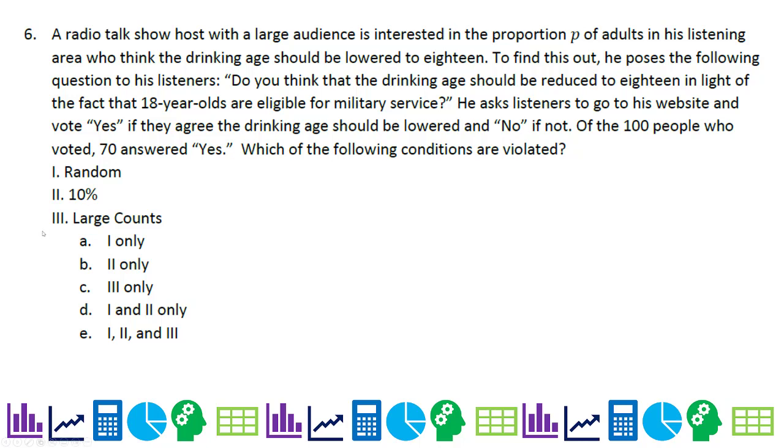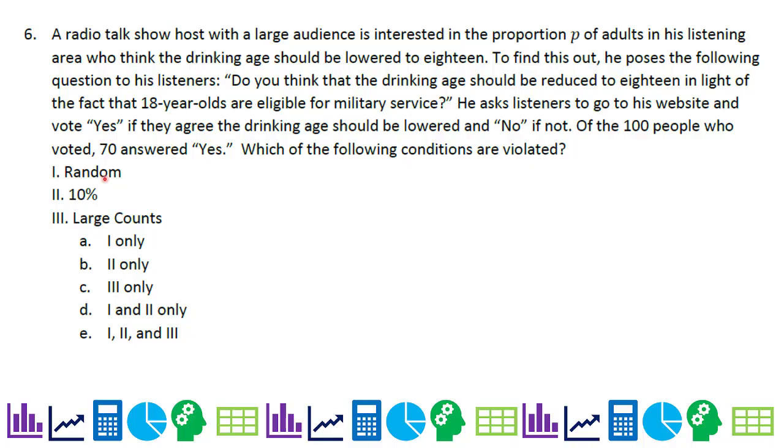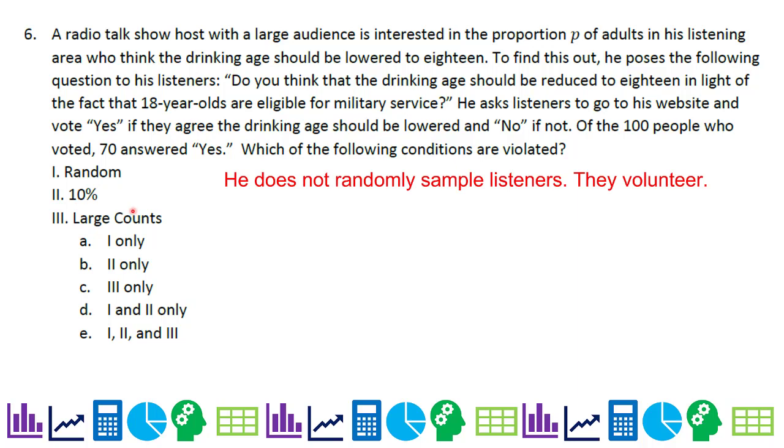Now, first of all, this is not technically part of the conditions, but you can see how he worded it, right? So there is a response bias. But because we're talking about these three conditions, I'm going to focus on them. So the random condition is taking a random sample. He does not randomly sample listeners. They volunteer. So the random condition is not met.